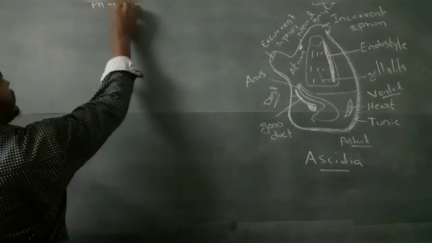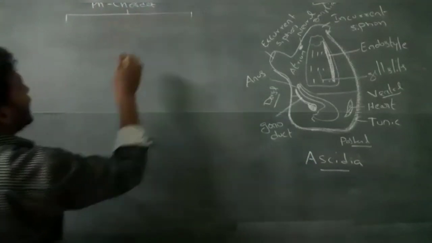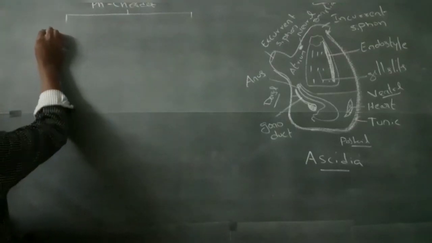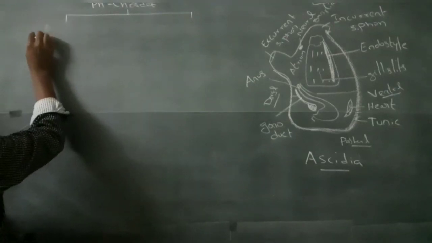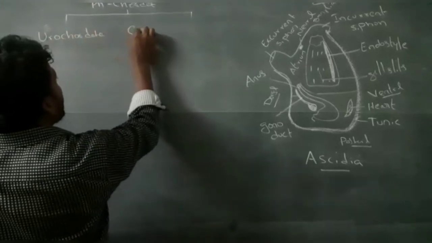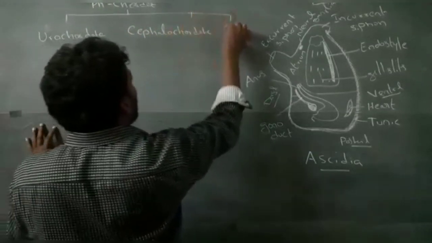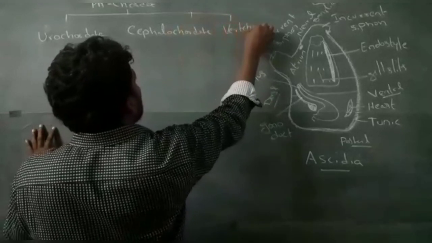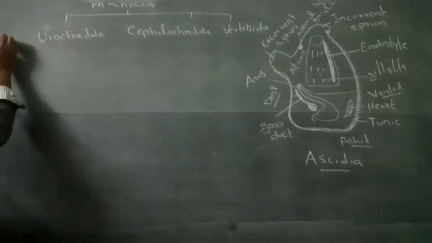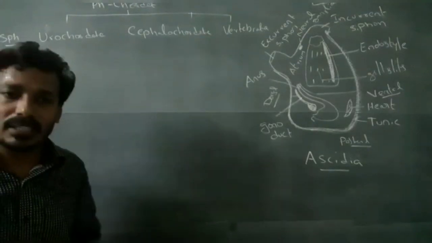Phylum Chordata is divided into three subphyla: Urochordata, Cephalochordata, and Vertebrata.